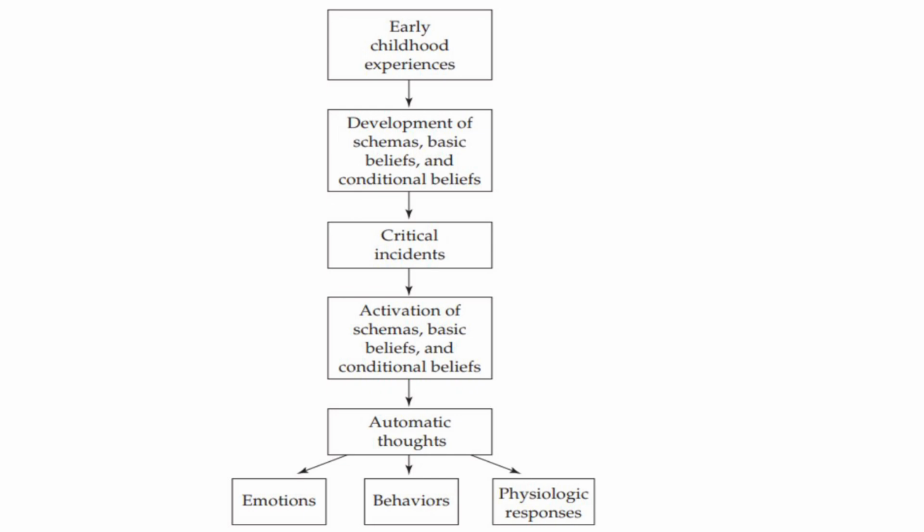For example, the child could have the fear of abandonment, but as an adult, it might not come out every time. But a critical incident, such as a partner leaving them or a friend leaving them again, could trigger the early maladaptive schema which was formed because of the mother. This leads to the activation of the schema as an adult as well, which again leads to automatic thoughts and then affects the emotions, behaviors, as well as physiological responses of the person.